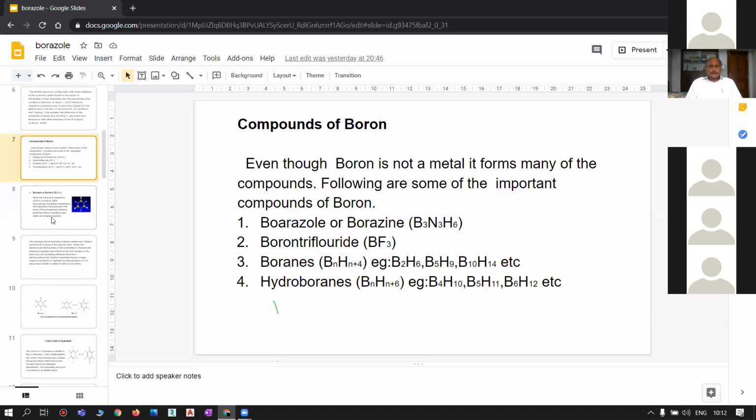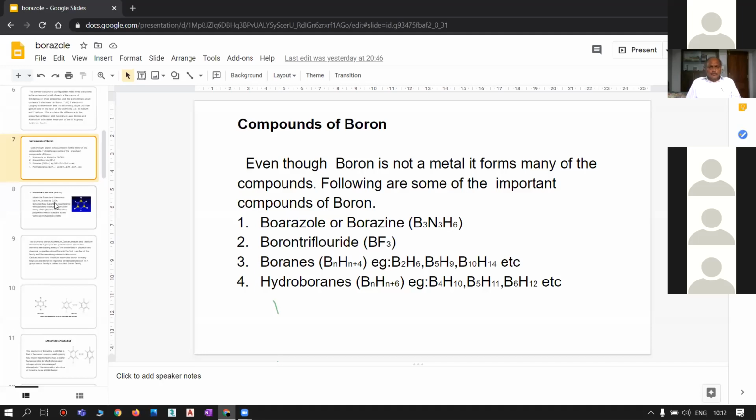Usually, metals form stable compounds. Here, as boron is not a pure metal, it forms many compounds. Some examples are borazole, also called borazine, having the chemical composition B3N3H6. Similarly, boron trifluoride, having the chemical composition BF3.